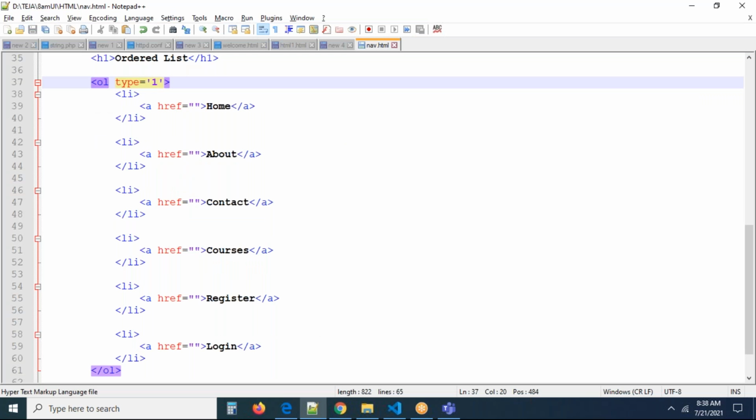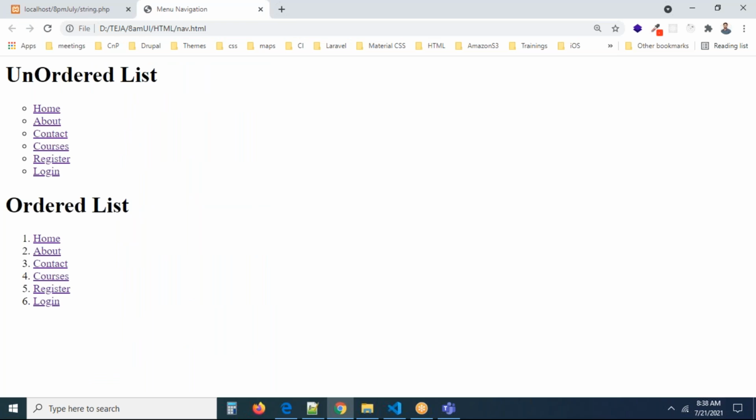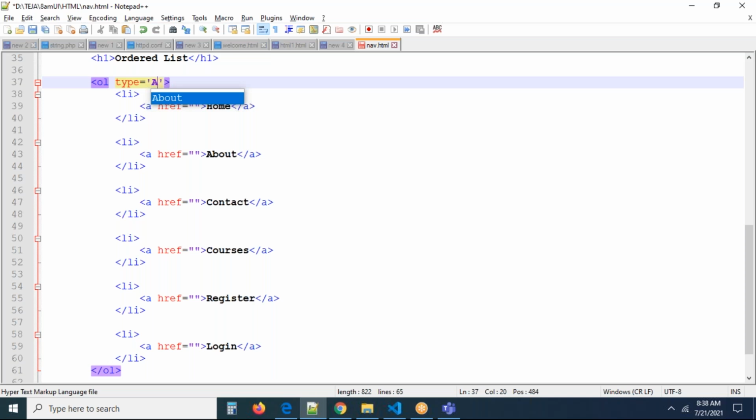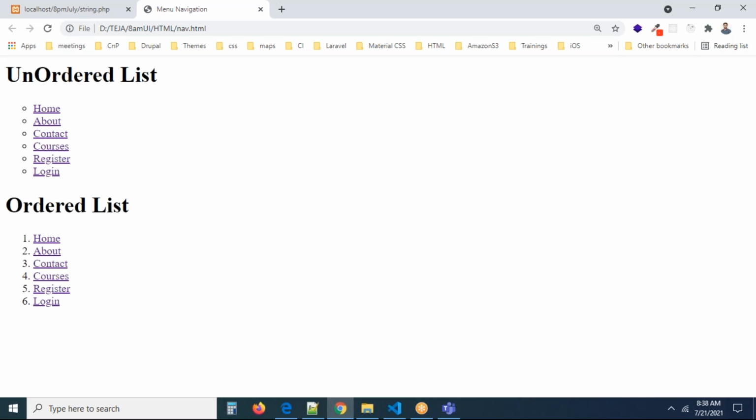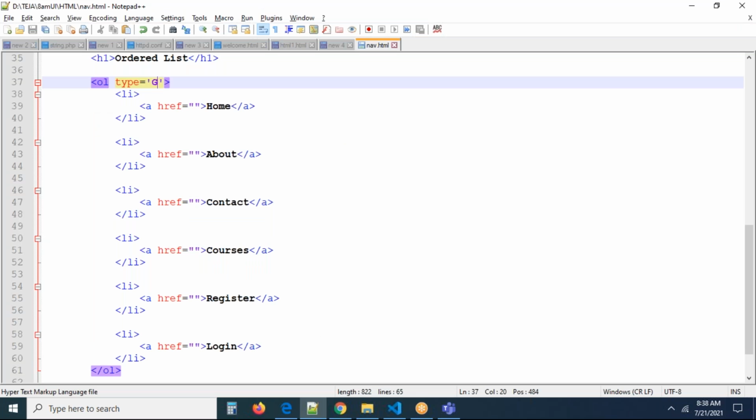By default, I'm taking 1. Now 1, 2, 3, 4, 5, 6. If you take type equal to 25, are you expecting 25, 26, 27 to come? No, it won't come like this. It will always come with 1, 2, 3, 4, 5, 6 only, including A, B, C, D. If we take an A, it will come from A. For example, some people may take G here. If I pass capital G, it is not giving A, B, C, D. It is giving numbers by default, right?